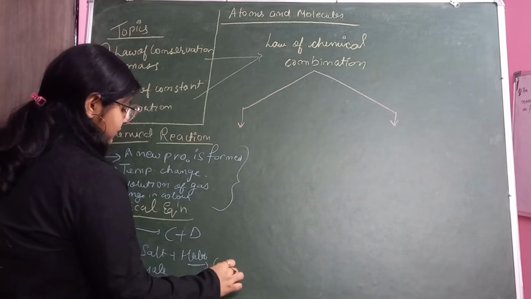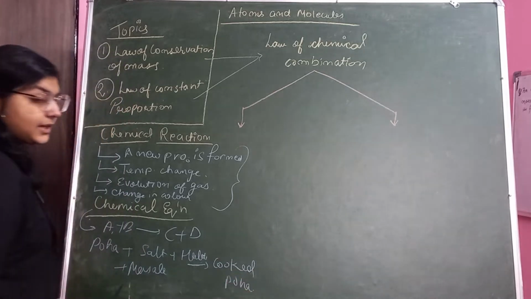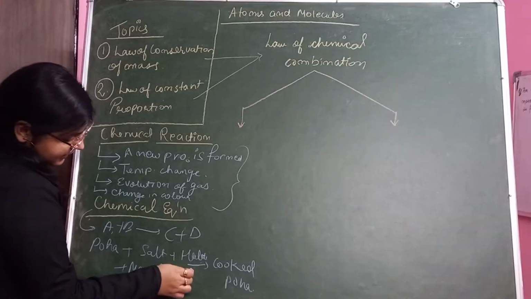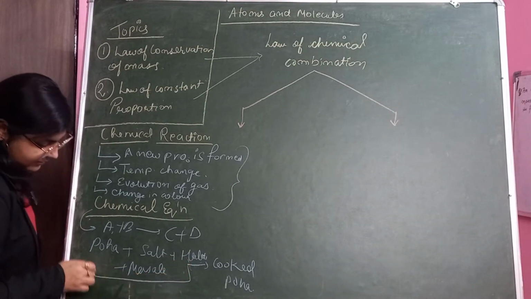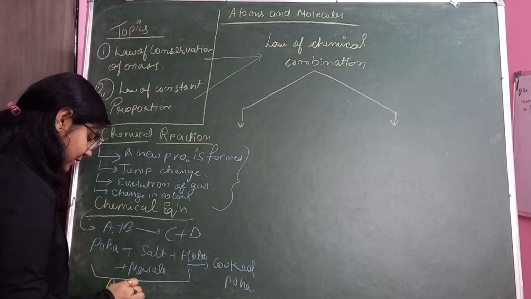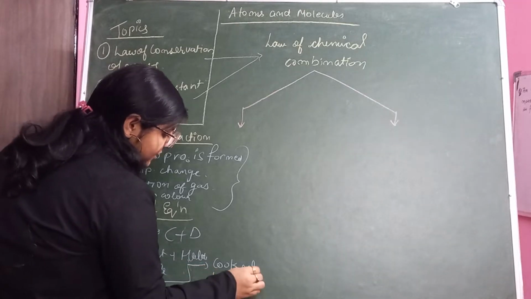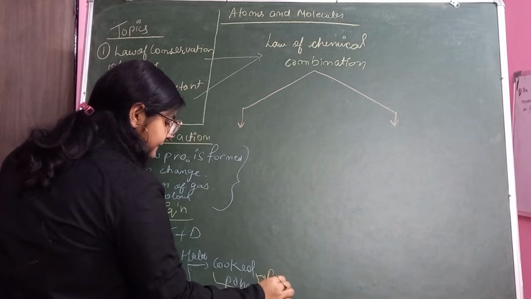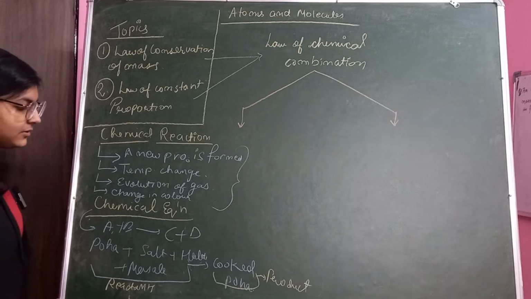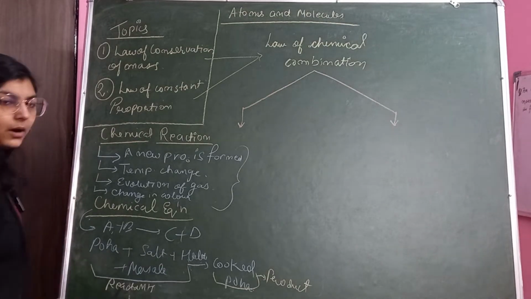Cooked poha. Correct. So these are what? These are reactants. These are what? Reactants. This term you have to know. These are reactants, and this is what? This is product. This is product. So we are never going to get the salt, haldi and masala back from the cooked poha.